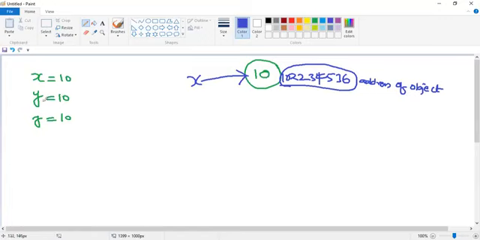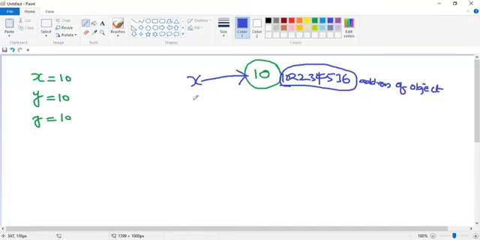Okay. Now what about y equal to 10? After executing this statement, this is the result, isn't it? Yes, sir. Now control moves to the next statement and executes y equal to 10. So now you tell me, is it going to create a new object accommodating 10, guys?